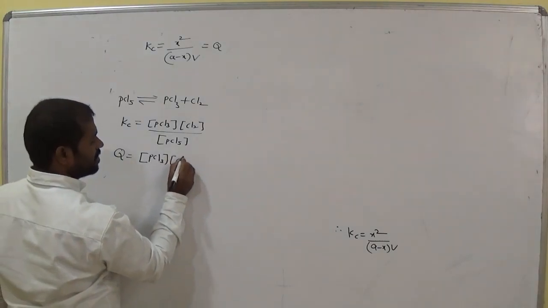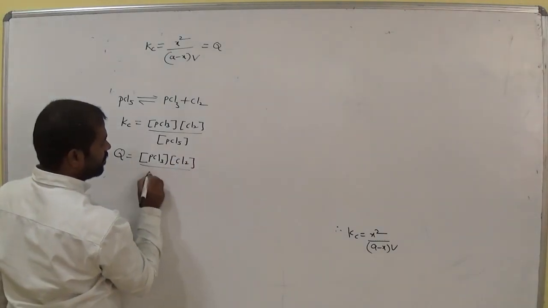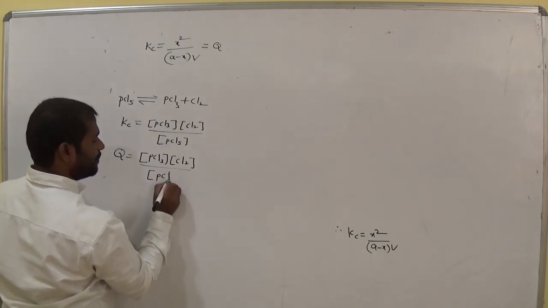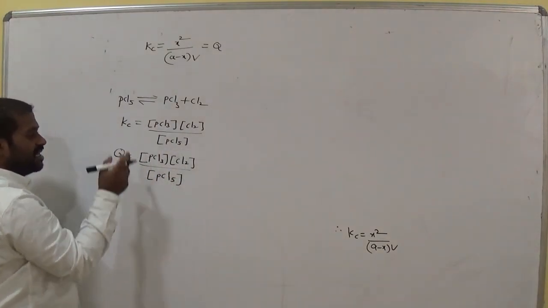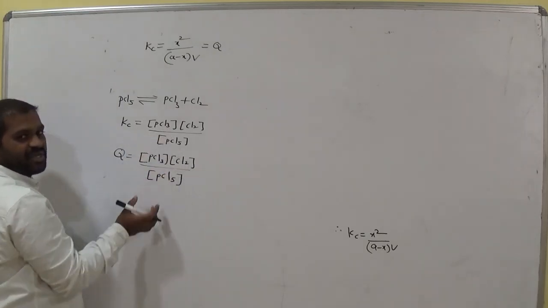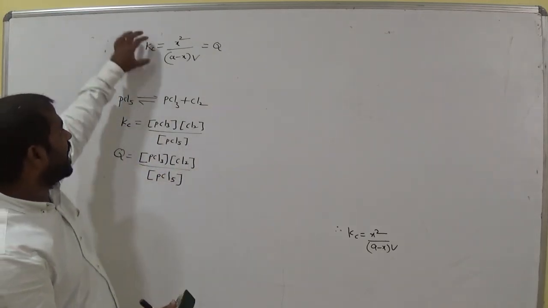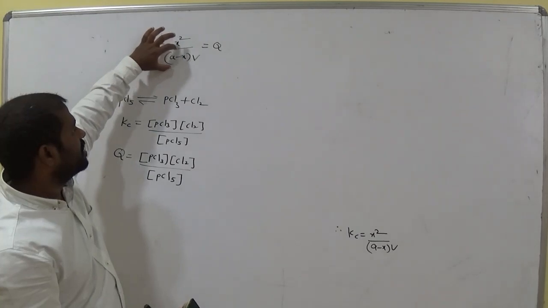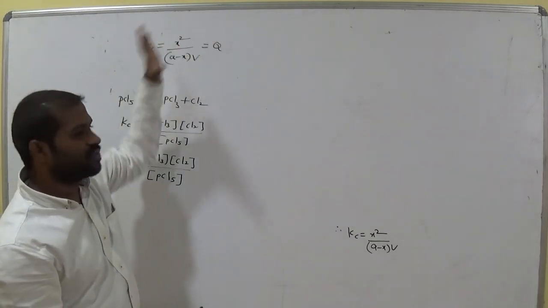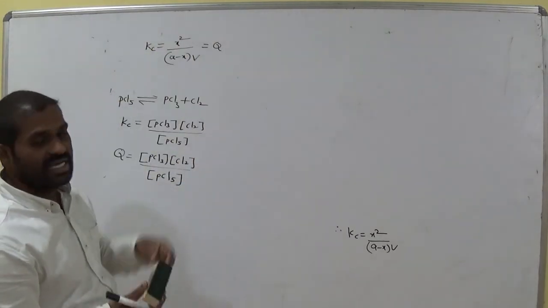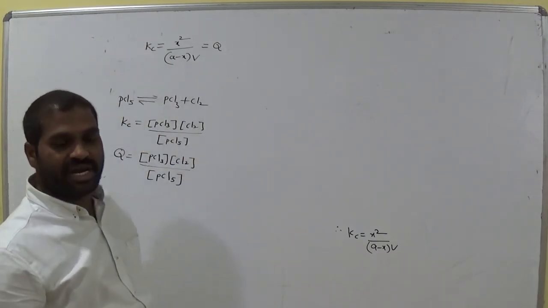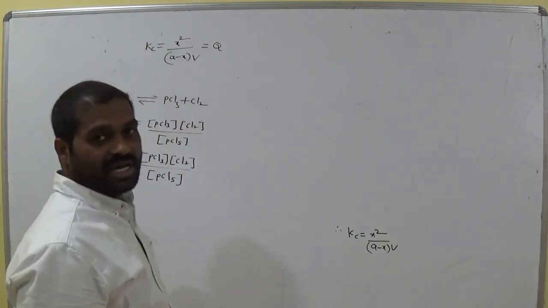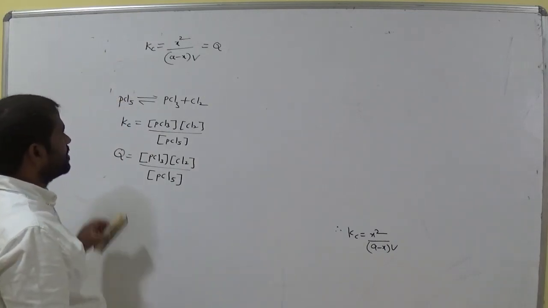PCl3, Cl2, molar concentration of PCl5. Here Kc and Q have the same expression. So here Kc equals x square by a minus x into V, which is equal to Q, where Q means reaction quotient and Kc means equilibrium constant in terms of molar concentration. Is it clear?